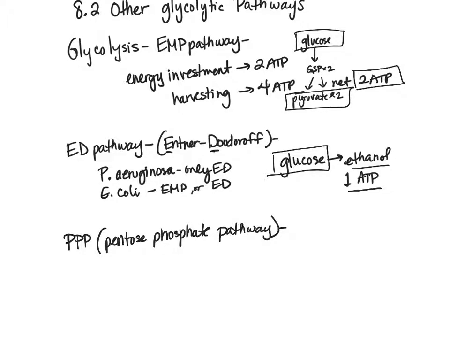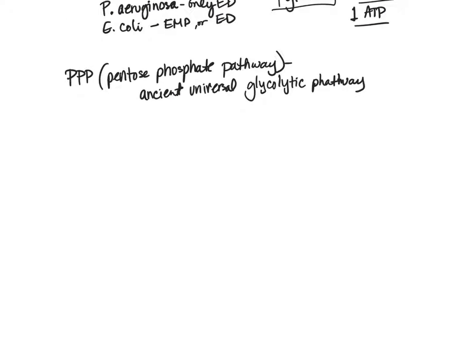So this is the third type of glycolytic pathway. And this one is different because there are a lot of different intermediates that are important. There's evidence that shows that this is the oldest glycolytic pathway. So we can say the most ancient, as the text puts it, an ancient universal glycolytic pathway. And this may be the oldest or most ancient pathway because of these intermediates.